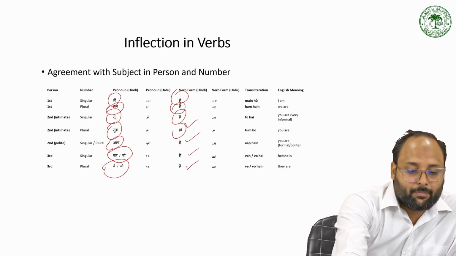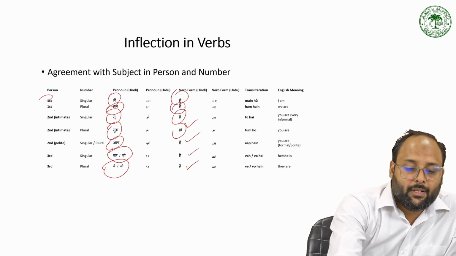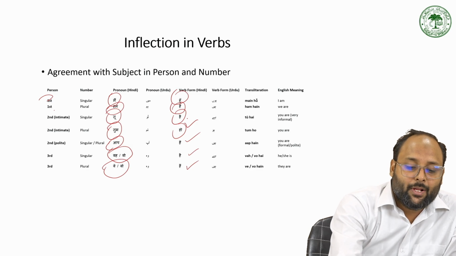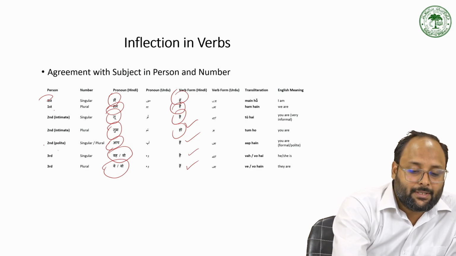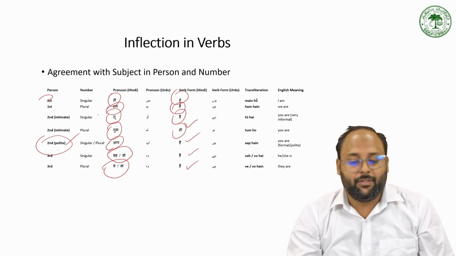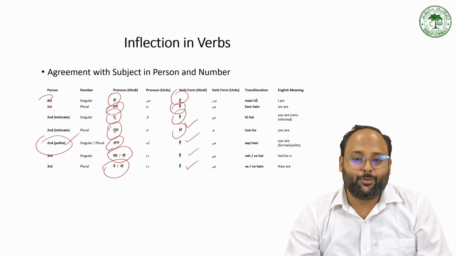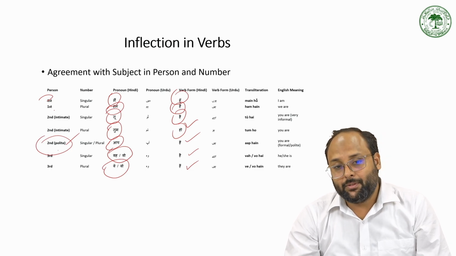So in first person singular हूँ, first person plural हैं, second person singular है, second person plural हो, and in the second and the third person there is some polite feature also in second person, because sometimes we use तुम and sometimes we use तुम to make it plural, but we are also using the आप.